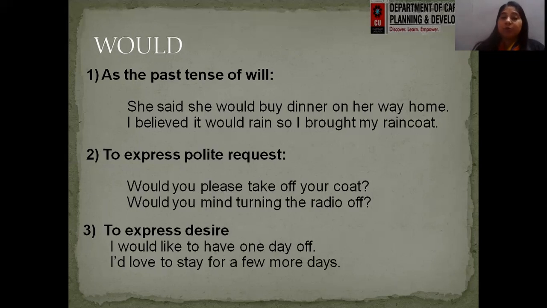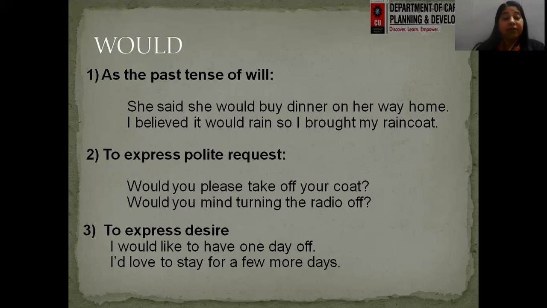Next is to express a polite request. One is just we are requesting someone to do something, like with can, right? But if we are doing it politely, then we'll use would. Would you please take off your coat? Would you mind turning on the radio? So again, what I'm doing is I'm just requesting someone in a very polite way. So whenever you have to request somebody politely, use would instead of can or could.